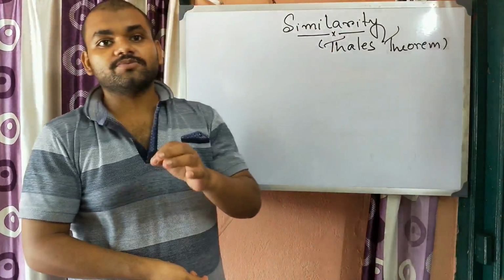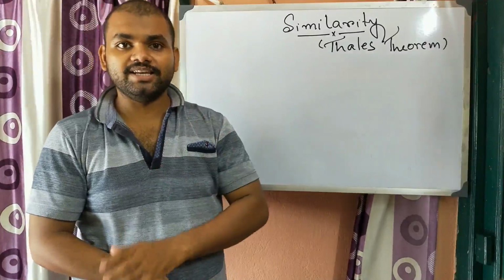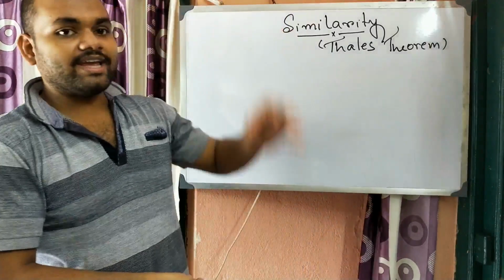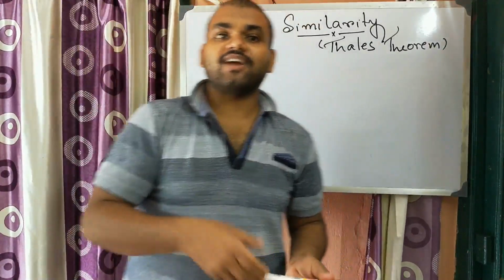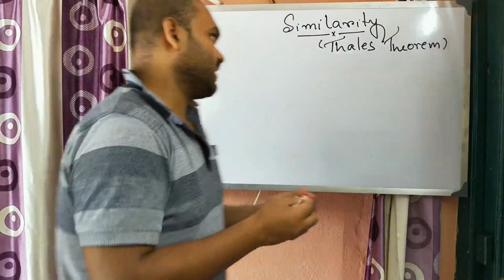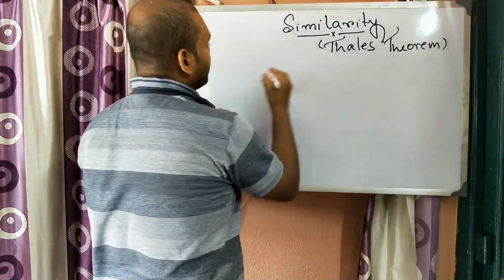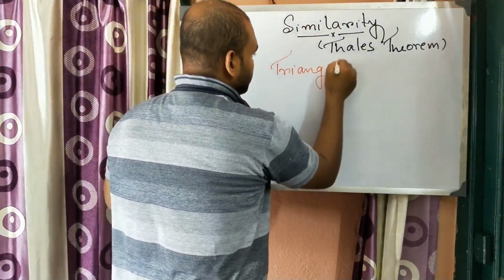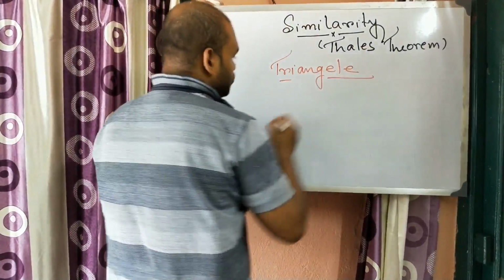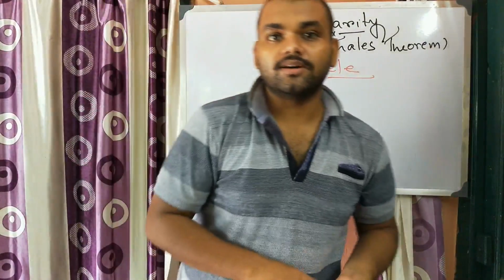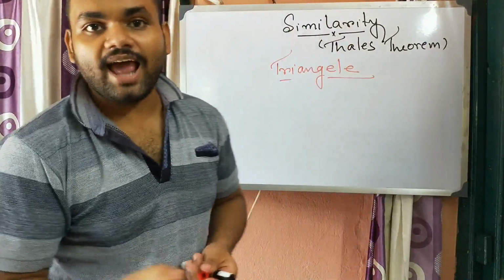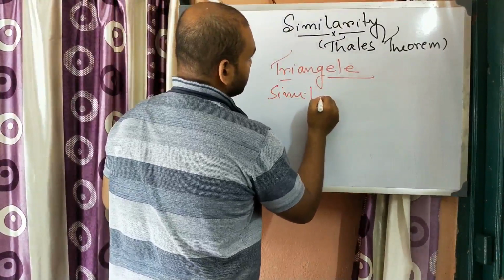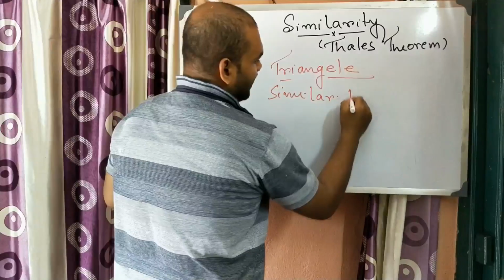And in case of triangles also there is similarity, and in case of circles there is also similarity. So what do we mean by similarity in triangles? Two triangles are said to be similar if they are similar triangles.